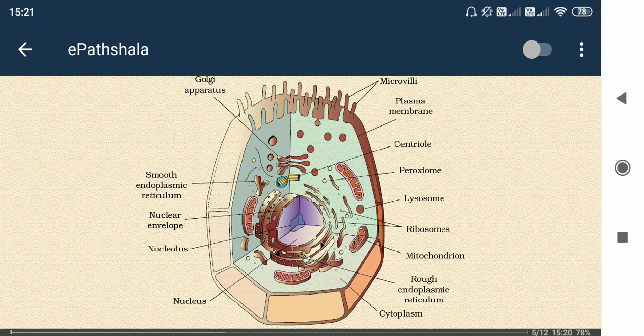But when the living system is not able to do its work properly, then it gets changed to non-living things.